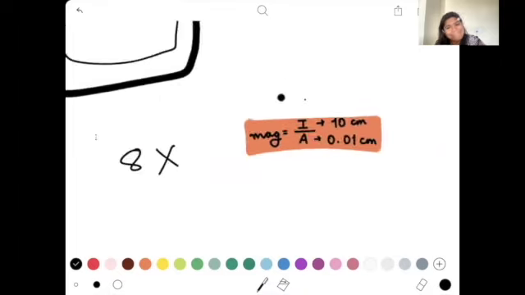Now, if I divide these two values, I'm going to find out how many times I have magnified this. And you are going to be using this formula to identify not just the magnification of the structures. You're not only going to use it for calculating how the image has been magnified, but if you remember how the structures are,